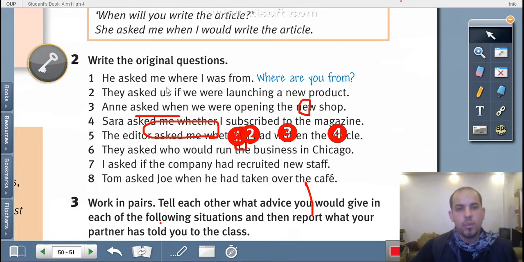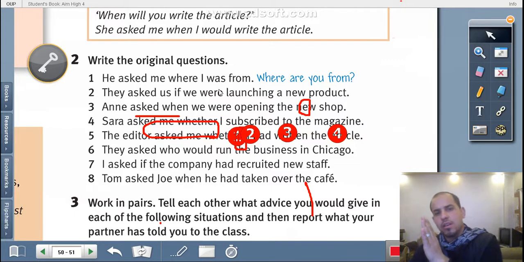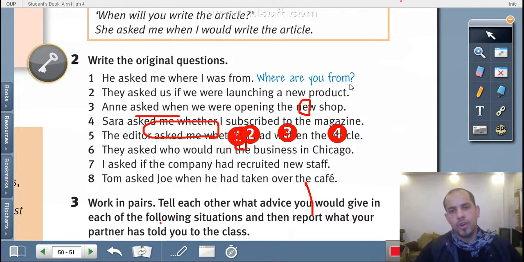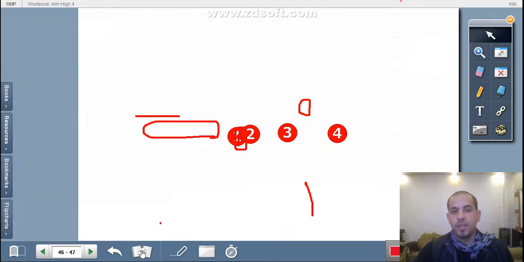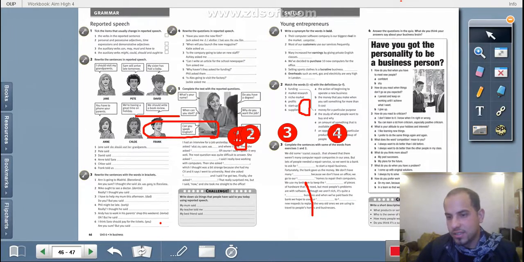Now he asked me where I was from. This is a reported question. The original one is where are you from? Because the WH word here is where. Then the auxiliary is are, because it is reported here as was. Was and were are the past forms of the verb am, is, are. You know this. Where are you from? Because he is talking with me. Try to do one or two of those sentences and move to your workbook. Give me the chance just to erase.